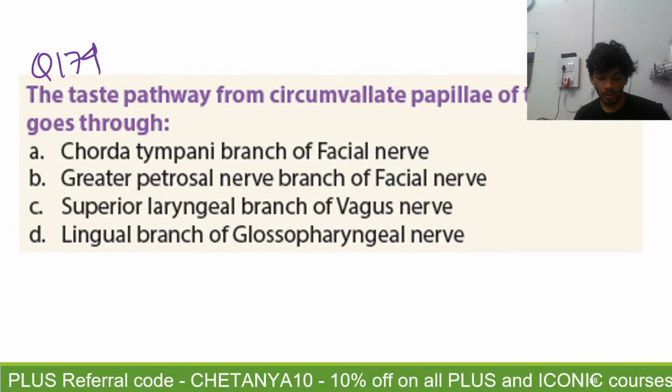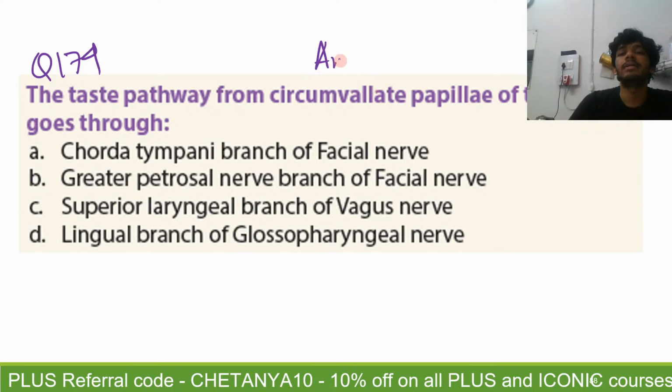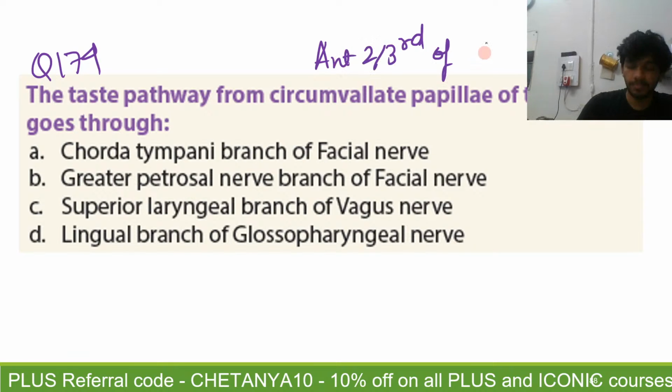Question number 174. Last 7 questions, guys. The taste pathway from the circumvallate papillae of the tongue goes through. Why is this question important? Because the circumvallate papillae are often thought to be present in the anterior two-thirds of the tongue.